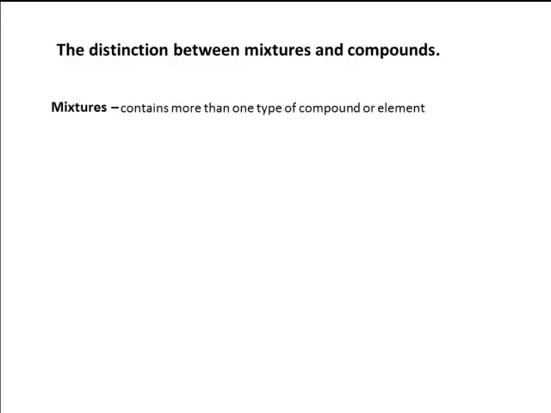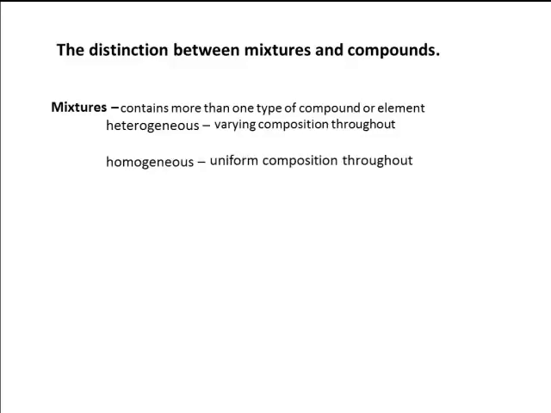So a mixture is going to contain more than one type of compound or element. If that mixture is heterogeneous, it's going to have a varying composition throughout. So depending upon where you sample that mixture from, you could get a different composition. You could also have a homogeneous mixture, which has a uniform composition throughout. Now, when we talk about homogeneous mixtures, a lot of times people call these solutions.